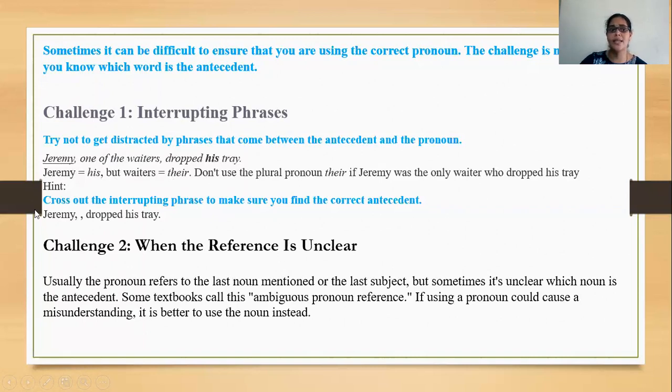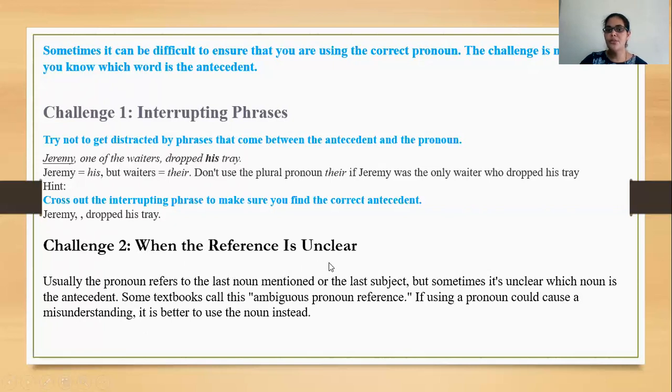Now what is the correct antecedent? Jeremy, and the pronoun is nothing but his. So no need to use one of the waiters. Okay, should be very, very careful. You can't use their tray, because waiters is not the antecedent. So don't get carried away. This is very, very simple. Students, we know this, but still once again, I'm just telling you.